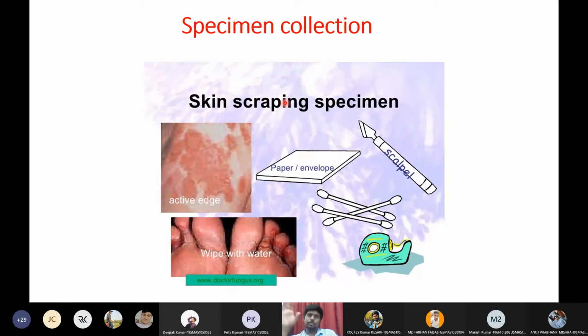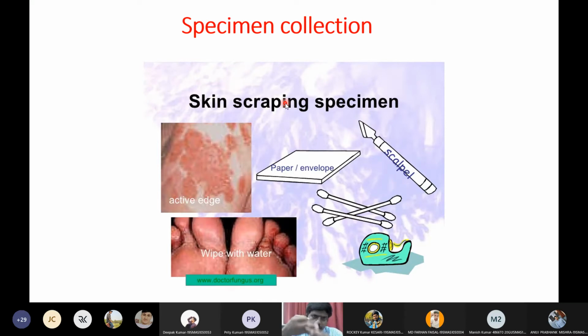First you will collect the sample. Then after collecting the sample, what will you do? Stain the sample, sir. Nice answer. You can stain the sample, but sometimes the sample will be so small that even after staining you cannot visualize it. Then we can do culturing also. Either we go with direct microscopy, directly trying to detect the fungus, or we go for culturing.